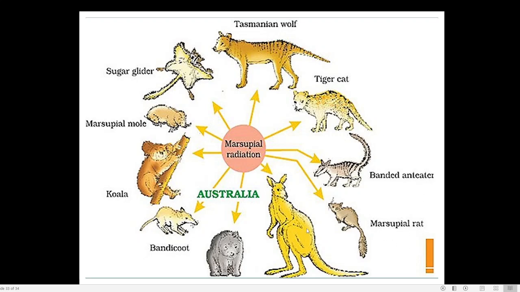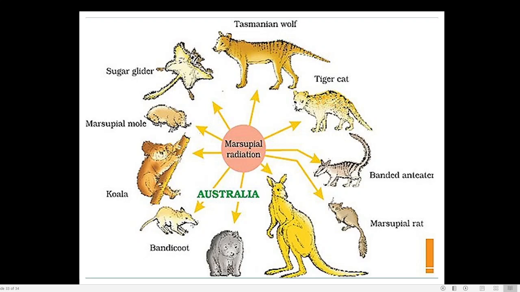One important thing about marsupial mammals is that they have almost similar lines of evolution with the placental animals of the world, and that is known by the name parallel evolution. For example, here we have cat. In Australia there is the tiger cat. Here we have dog.